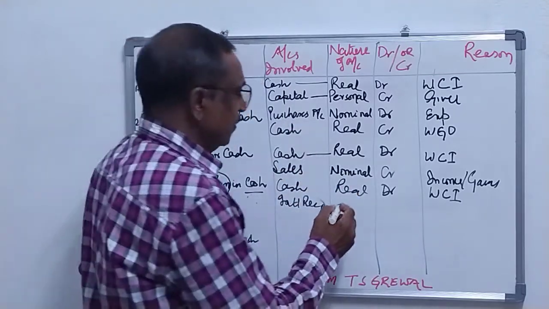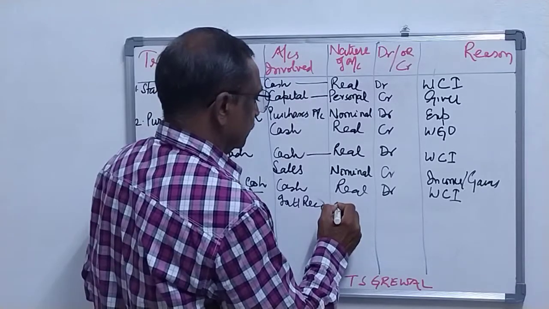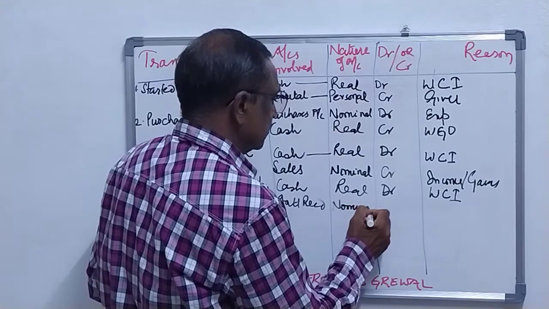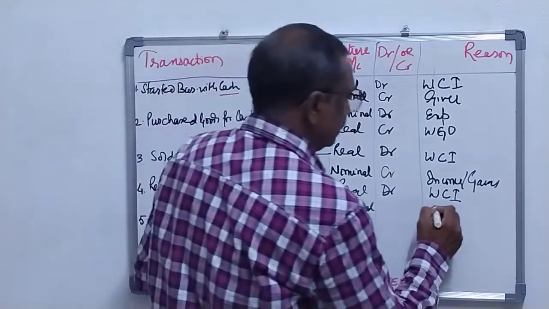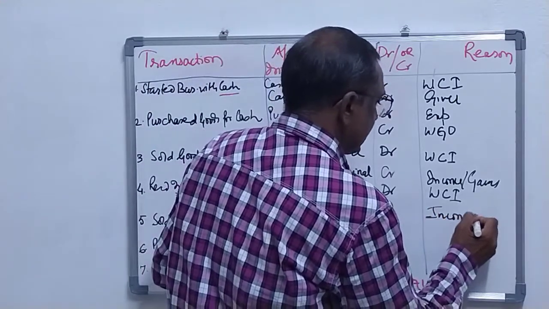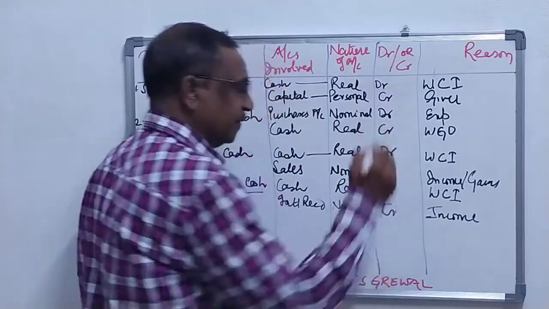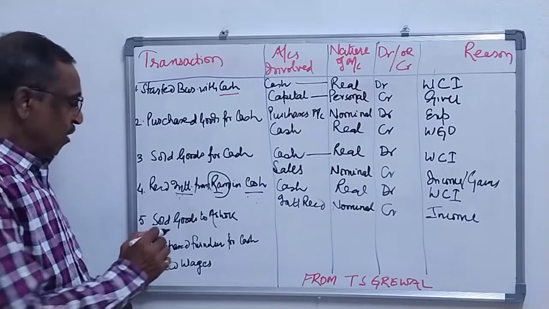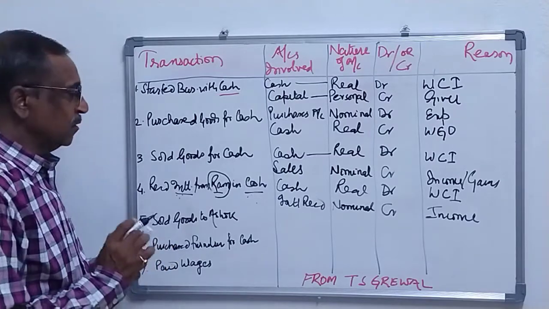It is an income for you, and incomes are credited. Clear? Now, hope you have got the point.